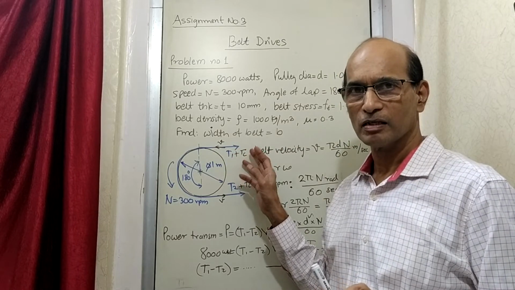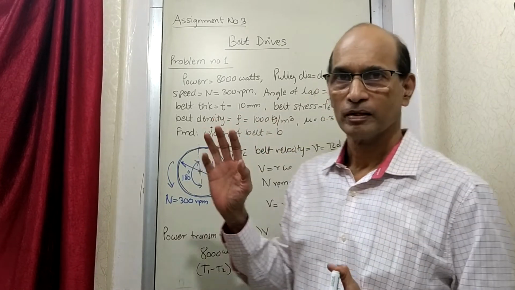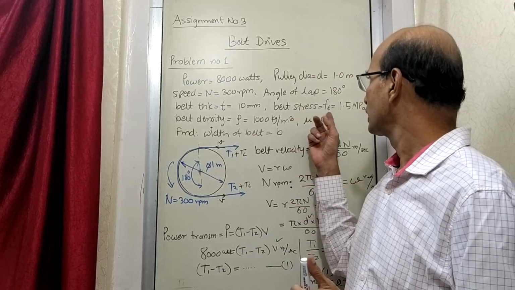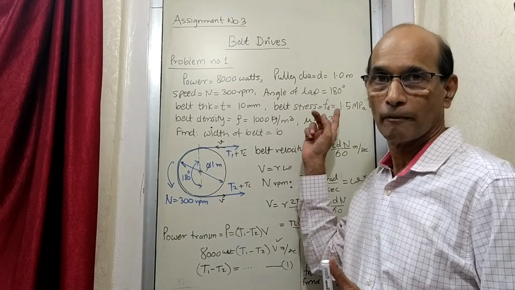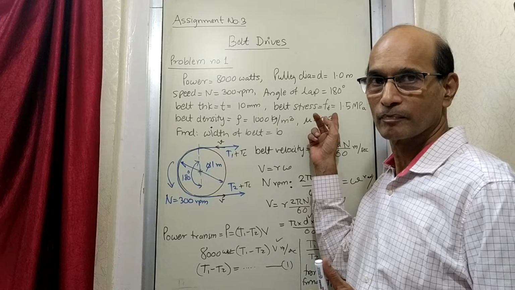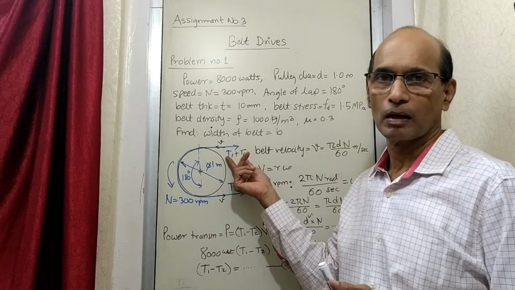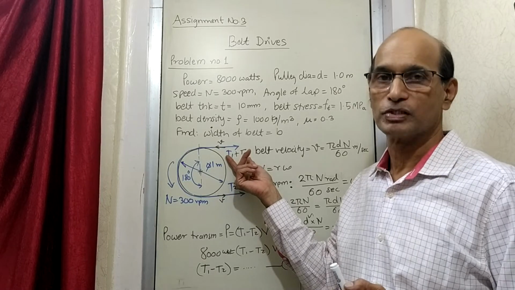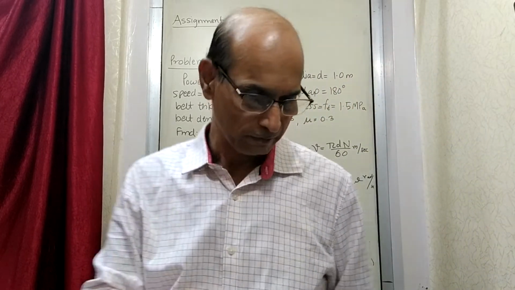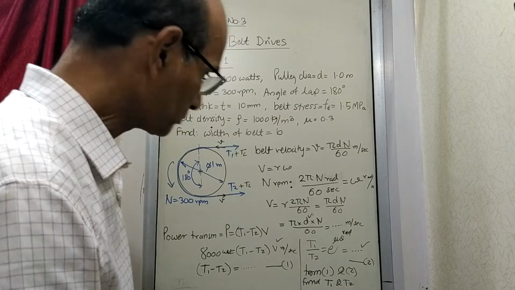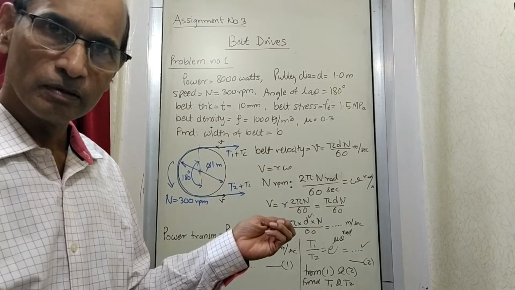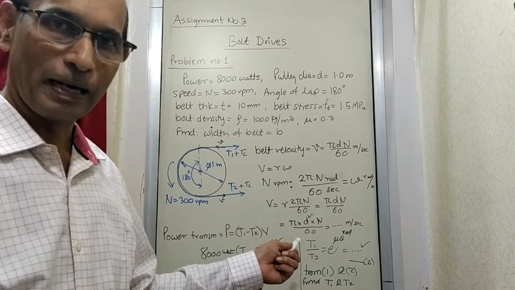Now this tension should go up to how much? The capacity of the belt stress is this much. So corresponding to this stress, you should have the maximum capacity, how much the belt can withstand. Now that we will see how that is done. Just note this down and then we will go to the next part.